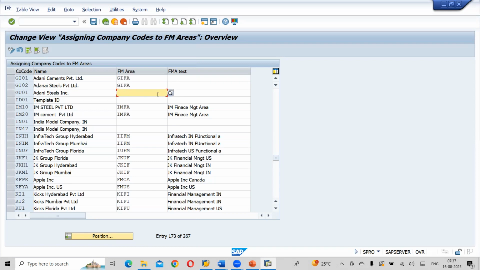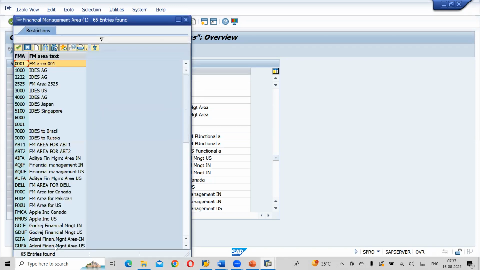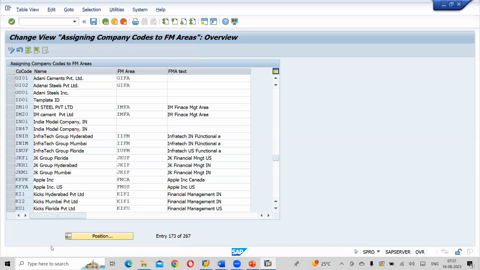Sorry, this is also an Indian company code. So GI02, Adani Steels Private Limited. Next one, press F4. Adani Financial Management Area for US. So write down this. Press enter. You can see here.